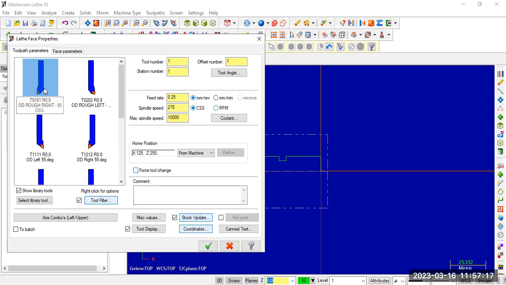So select the tool, specify the tool number, specify the feed rate required, specify the spindle speed. You can use any type of units. So these 3 parameters you can change. Other things are mostly default. So click on OK.